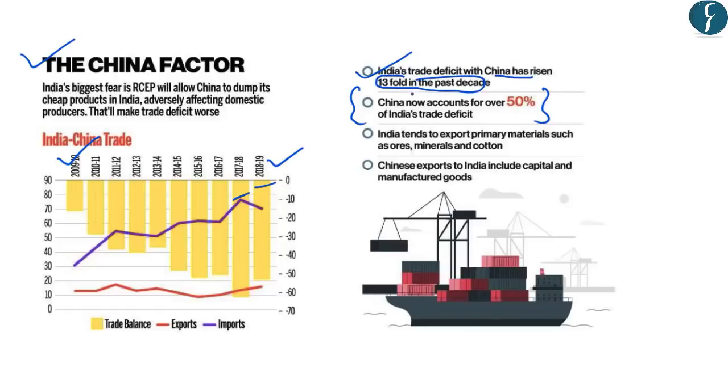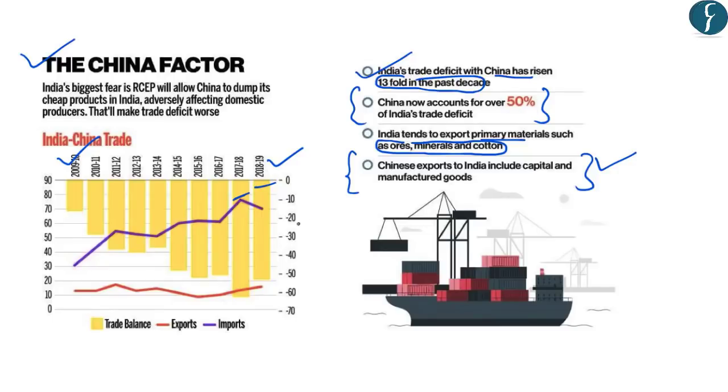What India exports to China are mainly primary products, which means ores, minerals, and cotton. However, India imports manufactured products from China, which means that India is importing high value products from China while it is exporting low value products to China. And this is one of the reasons for the trade deficit with China.